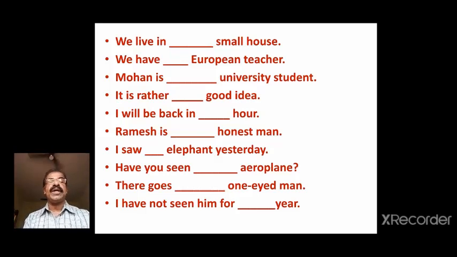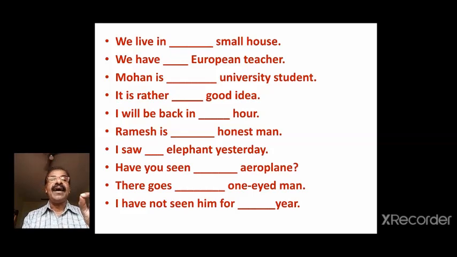But look at the next word. There goes dash one-eyed man. When you say one, the letter is O, no doubt. But how do you pronounce it here? Wa. Wa is not a vowel. It is a consonant. So that should take a. Looking at O, don't use an here. There goes a one-eyed man. Don't ever say an one-eyed man, looking at the letter O. That's wrong.